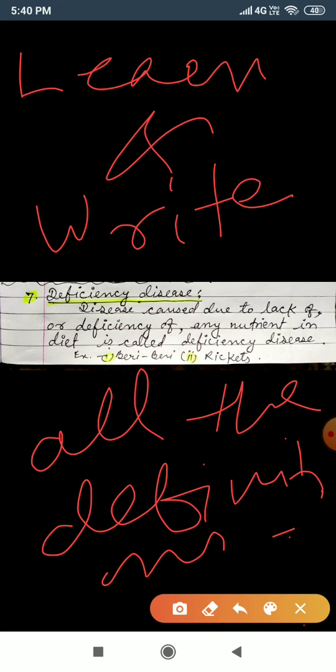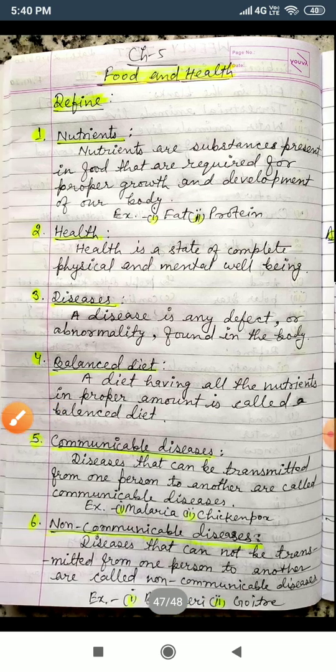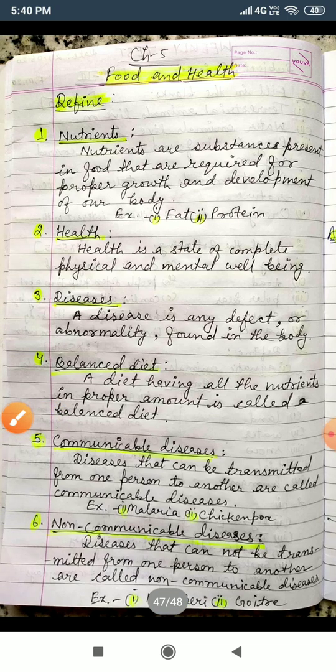This is all about the definitions, and I hope you will complete these definitions nicely. So that's all.